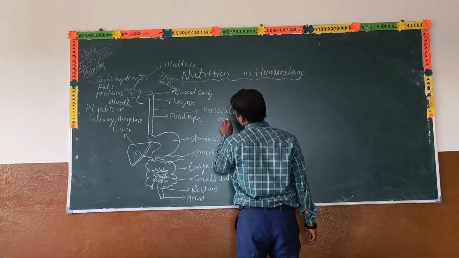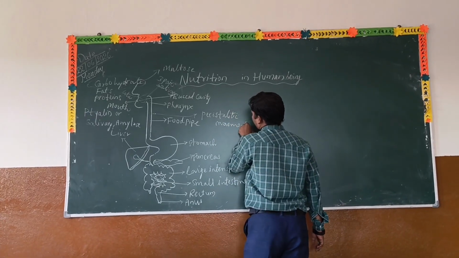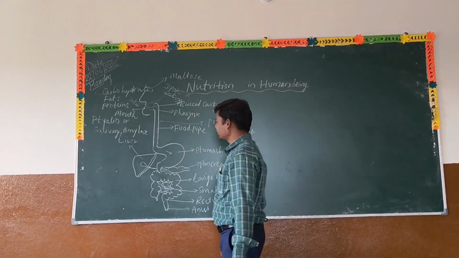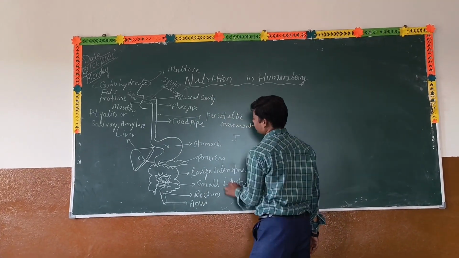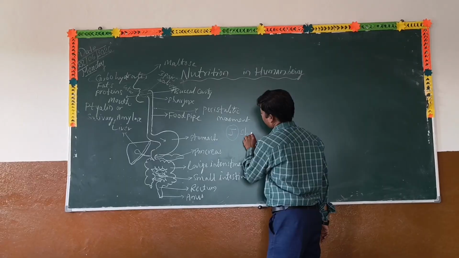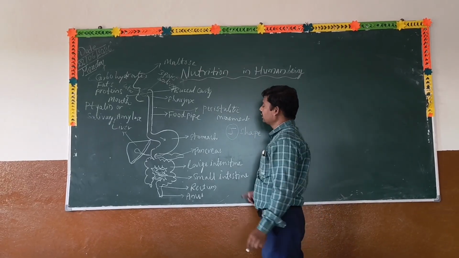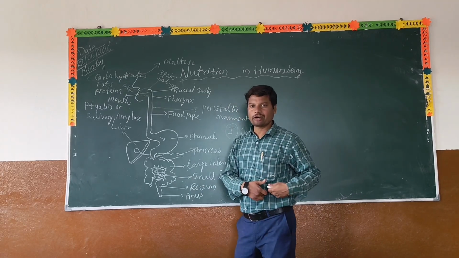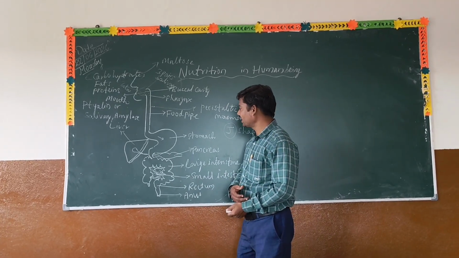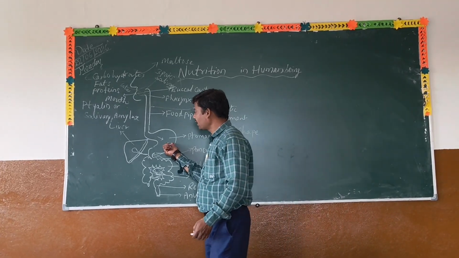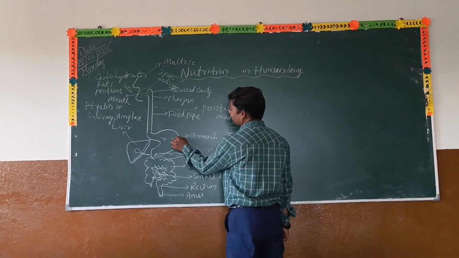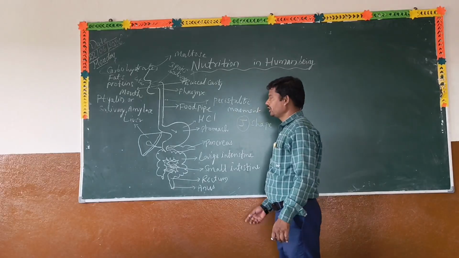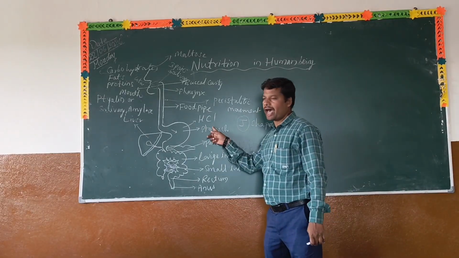By peristaltic movement, the food enters the bag-like structure, the stomach. The stomach has a J-shaped structure, like the alphabet letter J. The stomach is present on the left side of our abdominal cavity. In this stomach, acid is produced. That acid is hydrochloric acid. So the food is mixed with the acid.